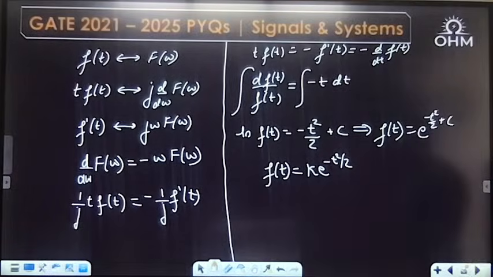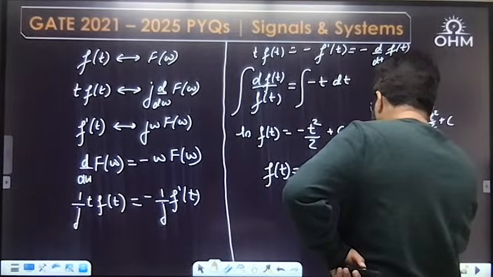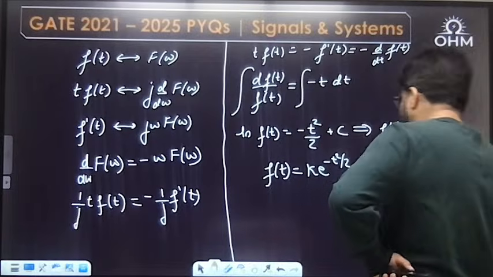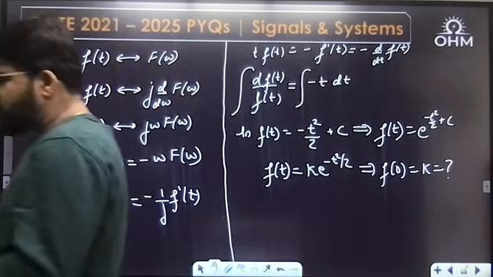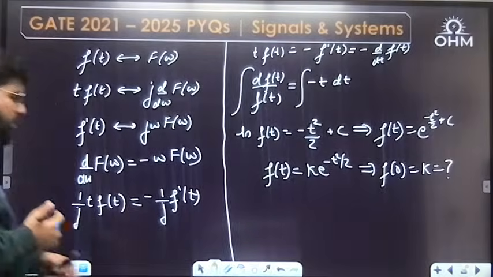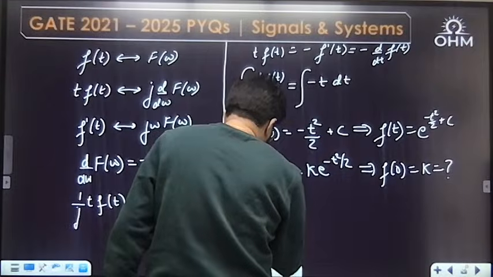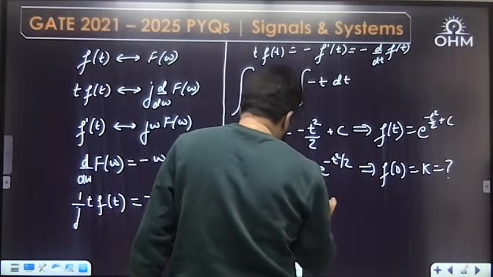What is going to be the F0? That I don't know because k is unknown. What is F0? F0 will become k, but how much is k? Okay, for that I'll help you. What is the given data? Listen to me. The given data is capital F0, and capital F0 is how much?